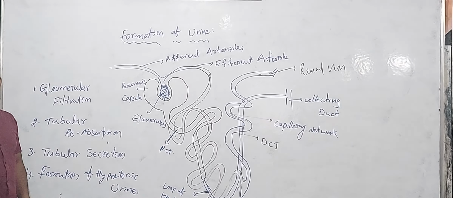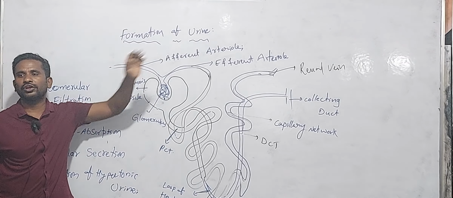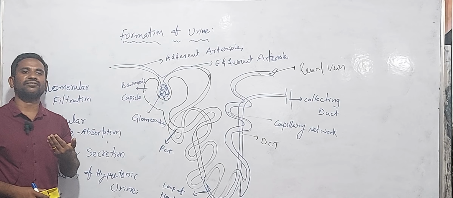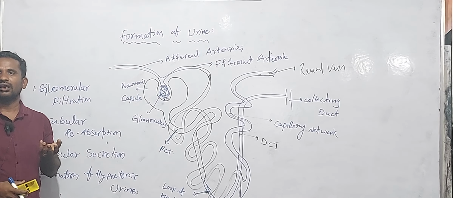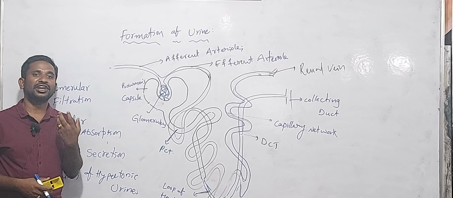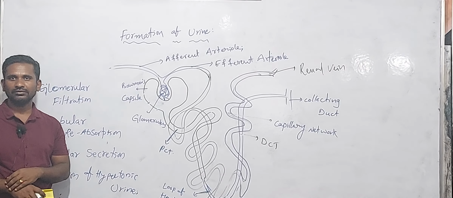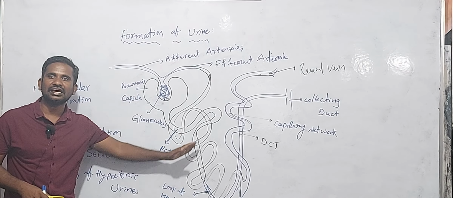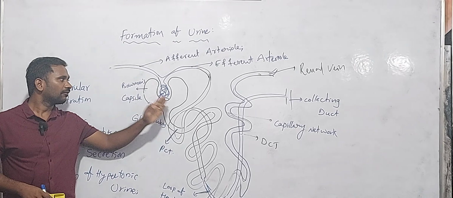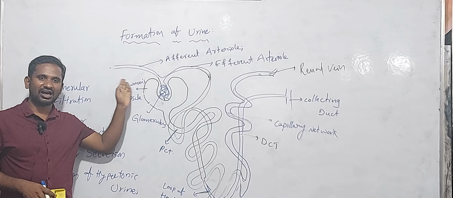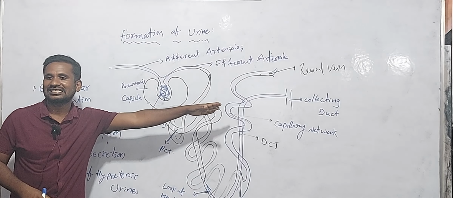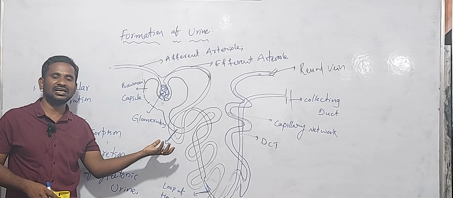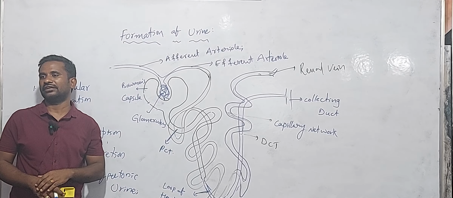Now we want to discuss the formation of urine. How is urine formed in the kidneys, at the nephron level or uriniferous tubule? That's the most important one. We know very well that distinct regions are there in the nephron, from the Bowman's capsule or Malpighian tubule to the collecting duct. In these different regions, we can observe the formation of urine.